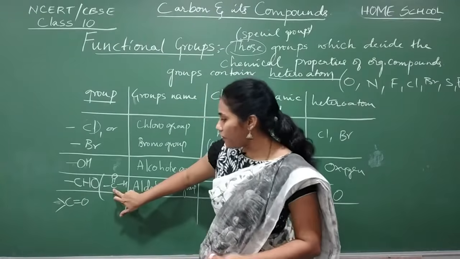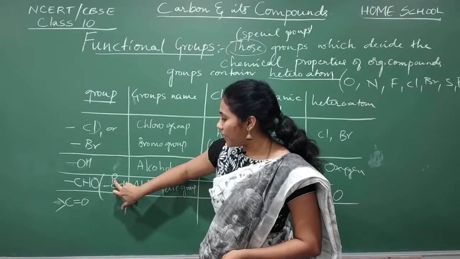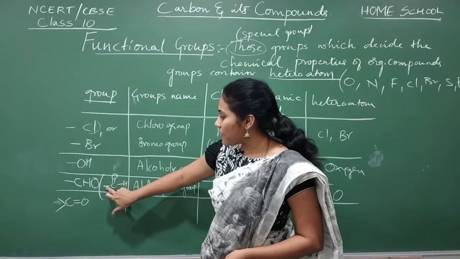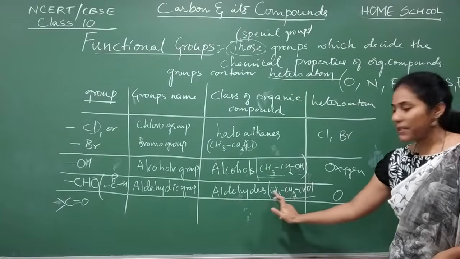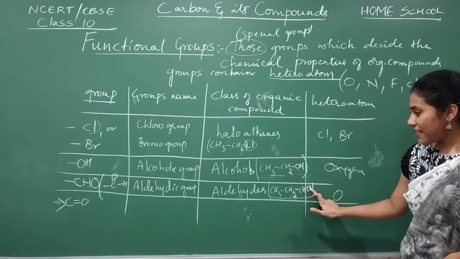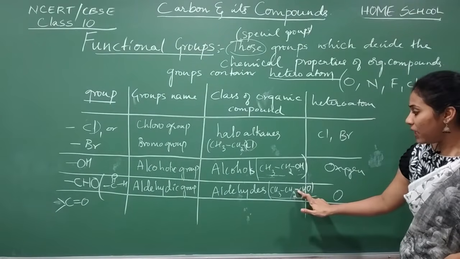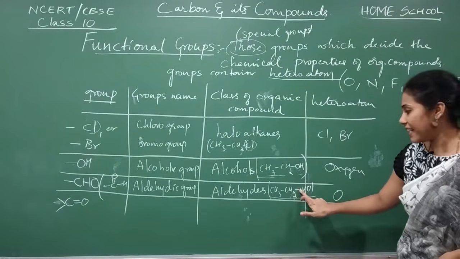Now the valency of carbon is satisfied. You see, the carbon and hydrogen has a double bond between them. This is hydrogen, and this bond indicates this definitely will get connected to other carbons which are present in a chain. You can observe here. See, without a bond, the group doesn't exist. And with whom will the bond be made? The bond will be made with the next carbon to which it is attached.